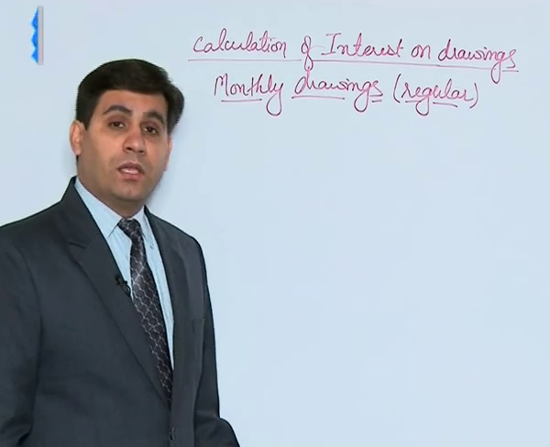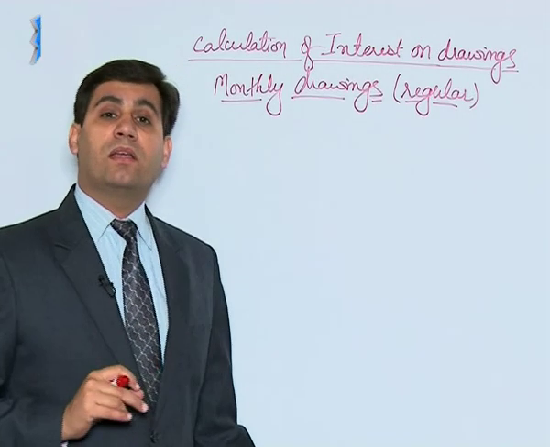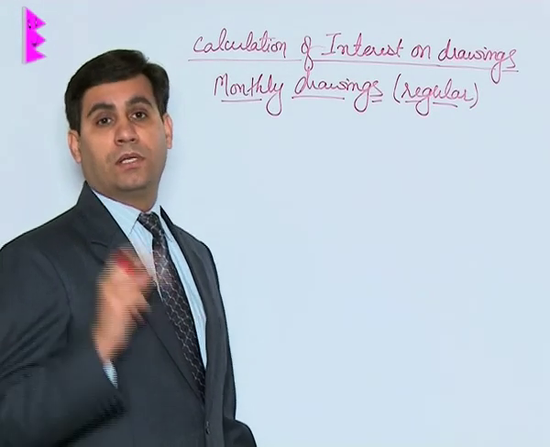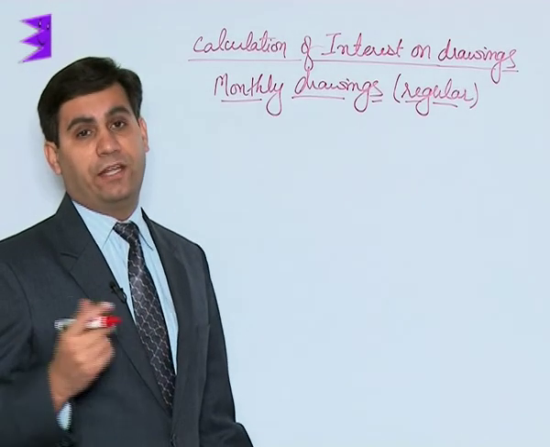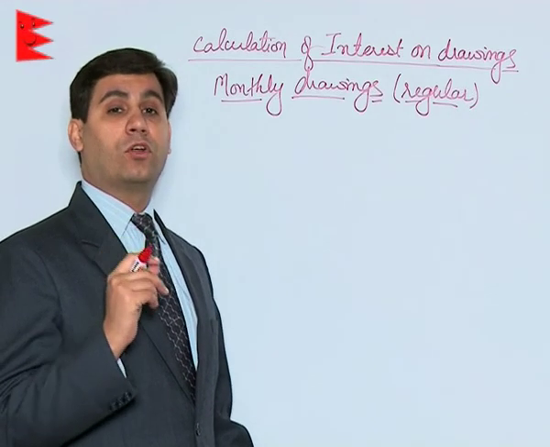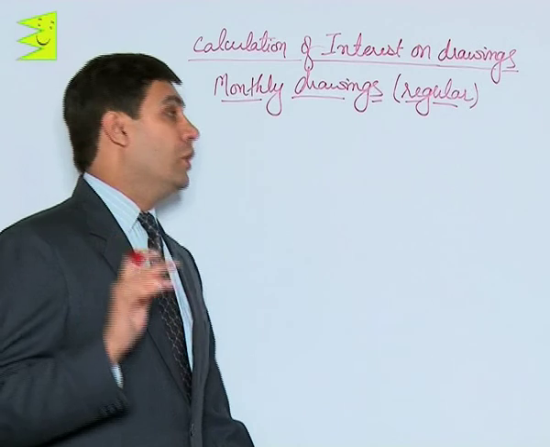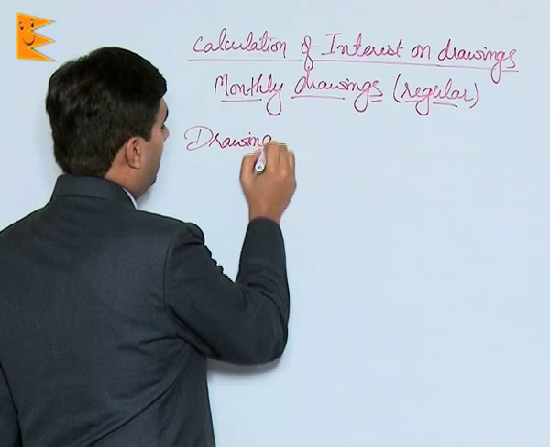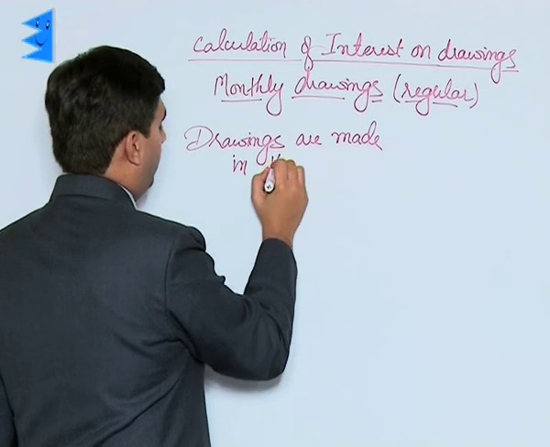So now students, there can be three situations. The first one being the partner is withdrawing a fixed amount every month in the beginning of the month. The second situation is the partner is withdrawing fixed amount every month at the end of every month. Then we can say that partner has withdrawn a fixed amount in the middle of every month. So these are three different situations. Now in case drawings are made in the beginning of each month.